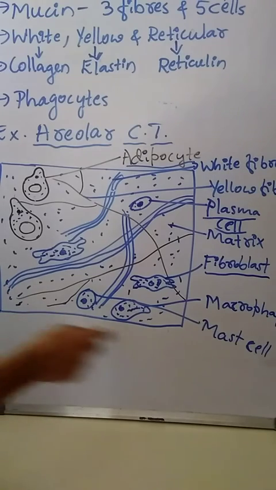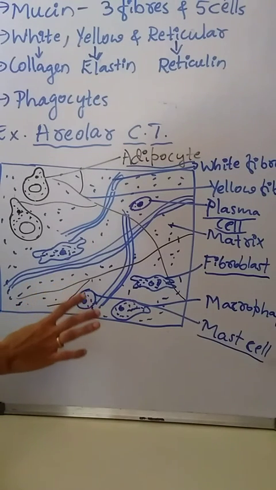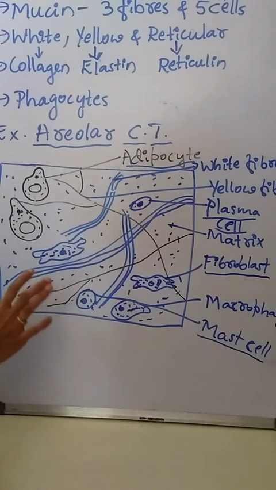Then the last one is mast cells. Mast cells are found abundantly near the blood vessels. Usually they are present in larger numbers near the blood vessels.